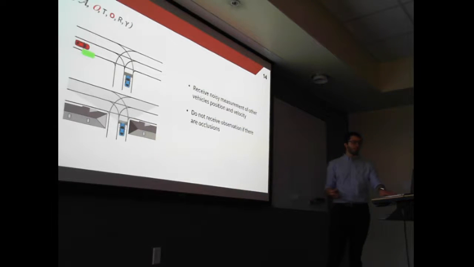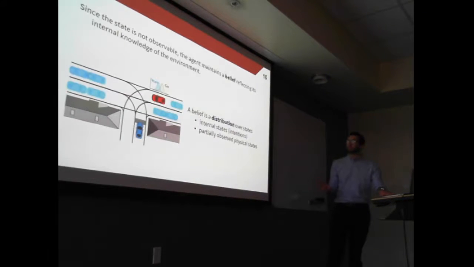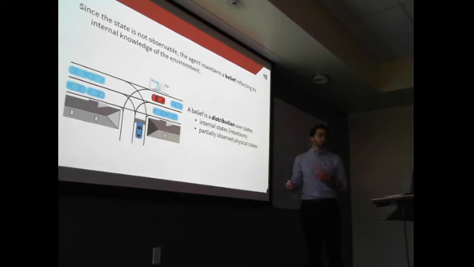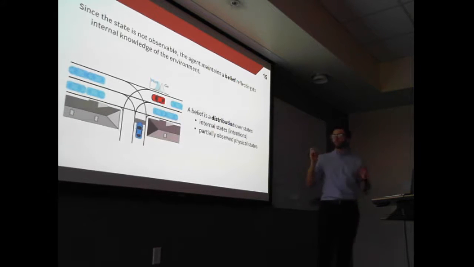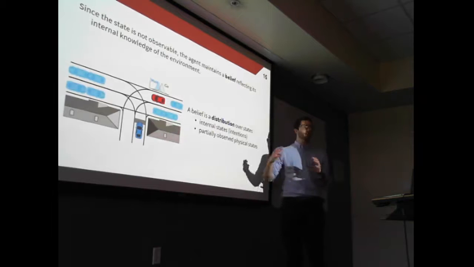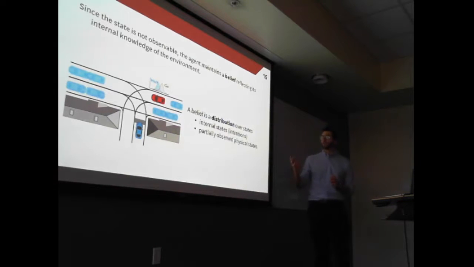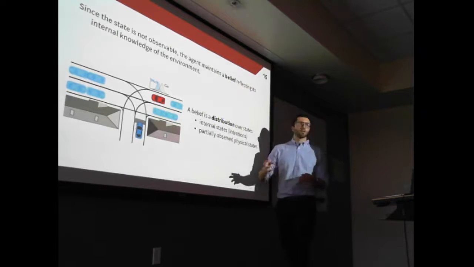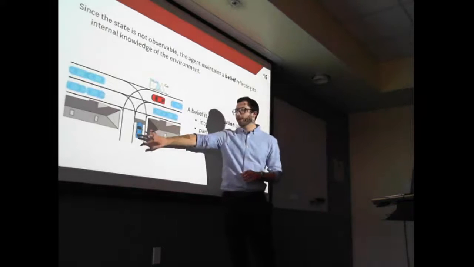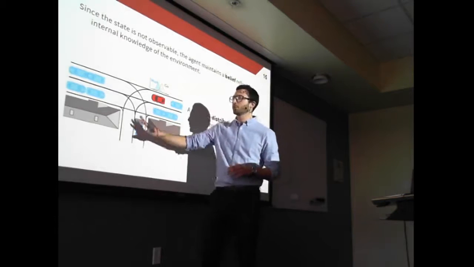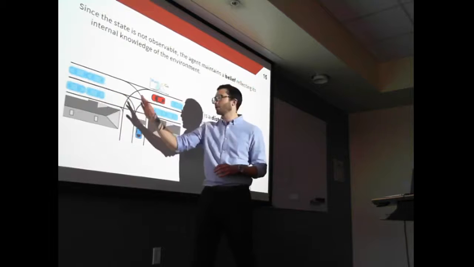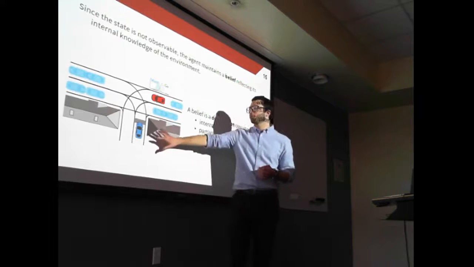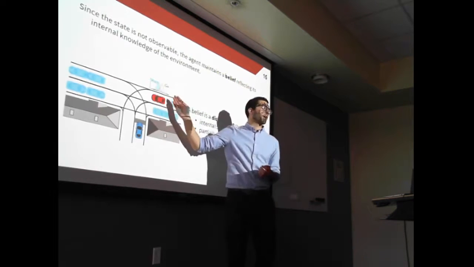So to cope with this limitation, the agent, the blue vehicle, is going to maintain a belief, which is its internal knowledge about the environment. So essentially, the belief is where the agent thinks things are in the environment. So more formally, we can say a belief is a distribution over states. The right way to think about it in this picture is that the blue car will think that there's a probability that other cars are in this occluded location. And we can also have a belief over intention. So we can have a belief on whether this car is going to wait or go further.